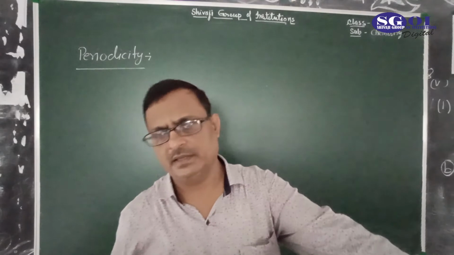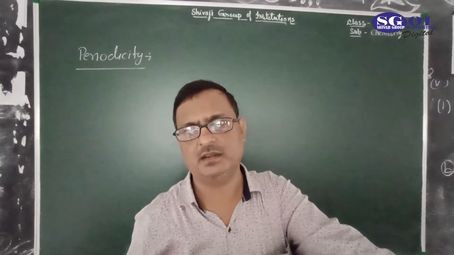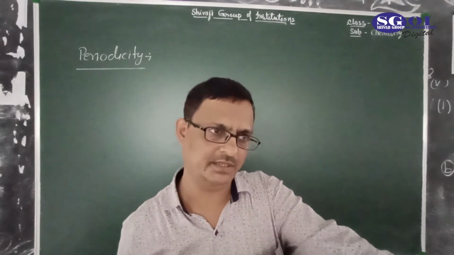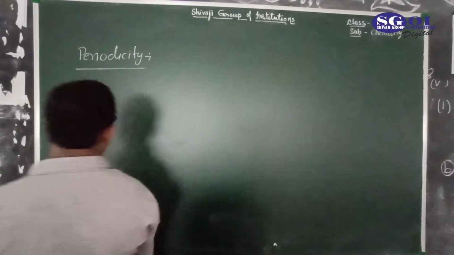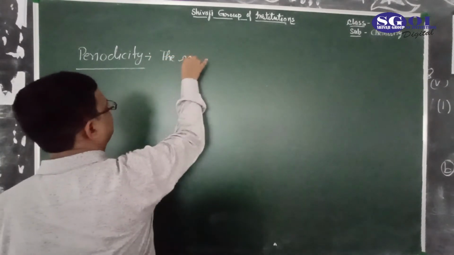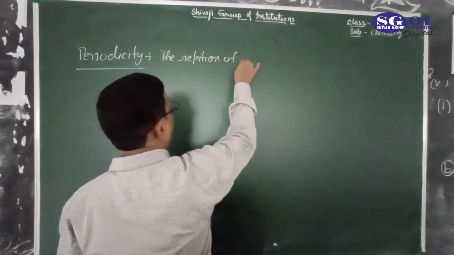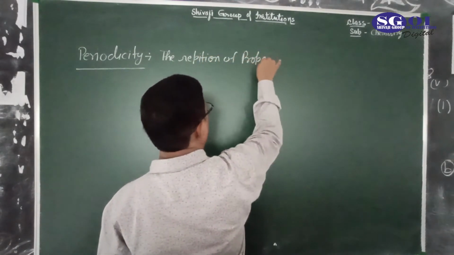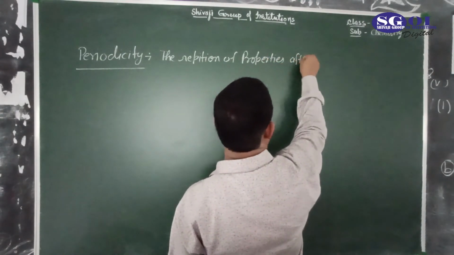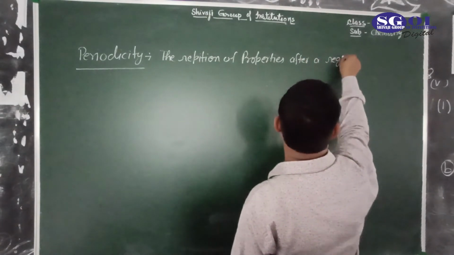Periodicity is the repetition of properties after a regular interval of time. The repetition of properties after a regular interval of time is known as periodicity.